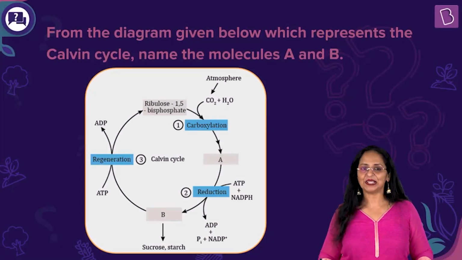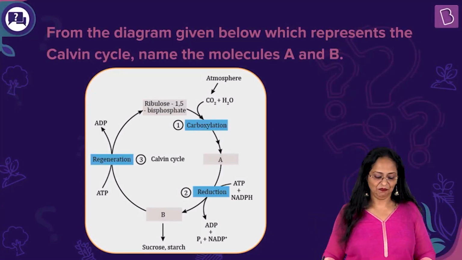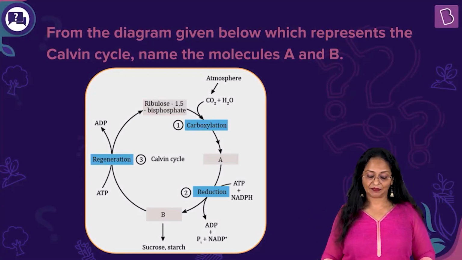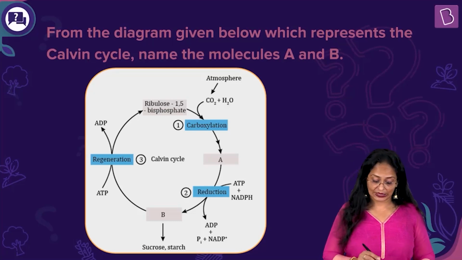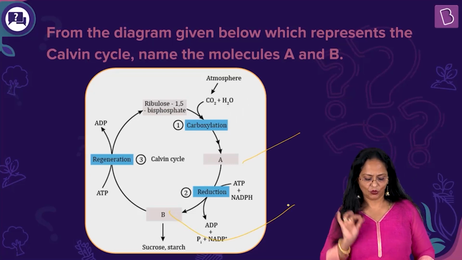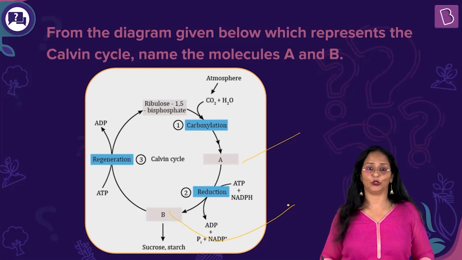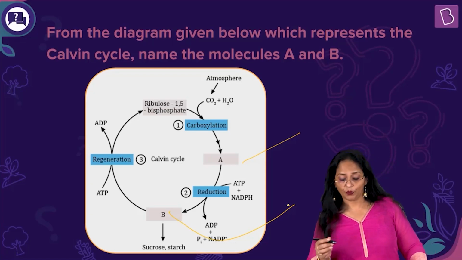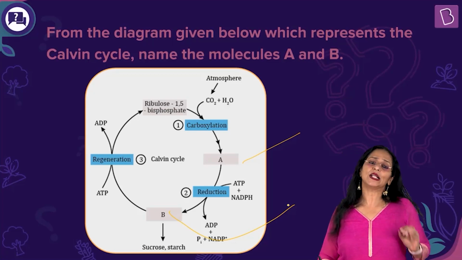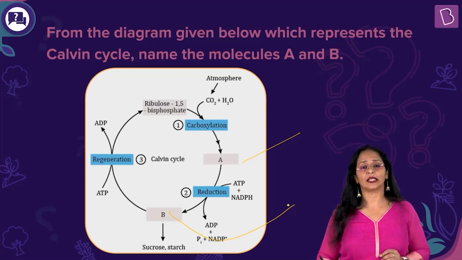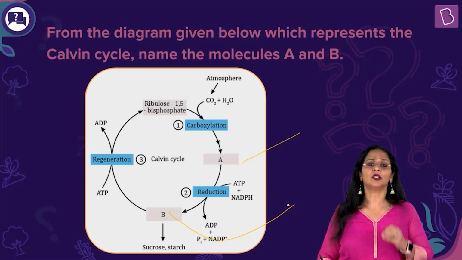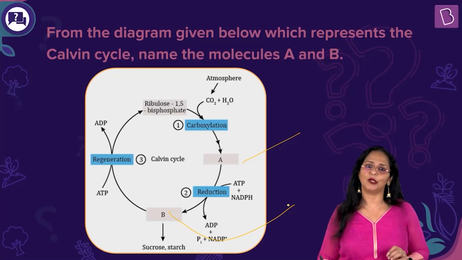Now a very interesting question for you, a diagram-based question. From the diagram given below, which represents the Calvin cycle, name the molecules A and B. You need to identify which molecules these are and name them. So before we go into the options, let's name them and then we'll go to the options. Now, what is the Calvin cycle? It is nothing but the C3 cycle. Why do you call it a C3 cycle? Because the first visible compound that is formed during this cycle is a 3-carbon compound.